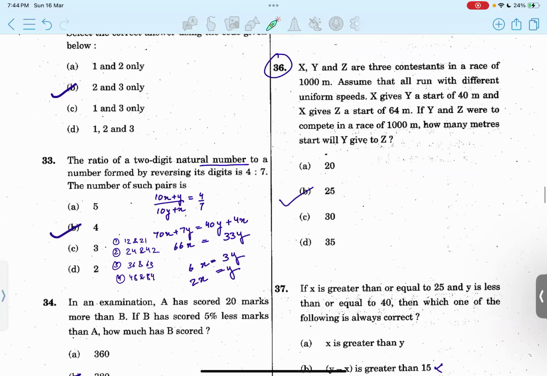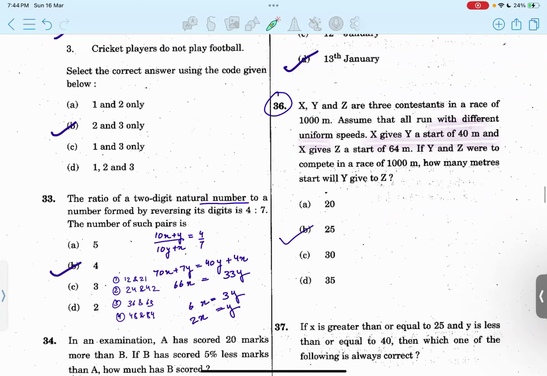Now 36. X, Y, Z are three contestants in a race of 1000 meters. We assume that all run with different uniform speeds. So X gives Y a start of 40 meters. So how do we write this?